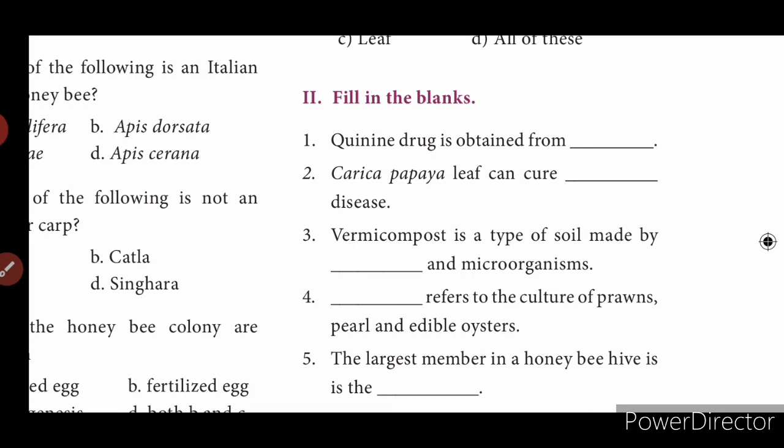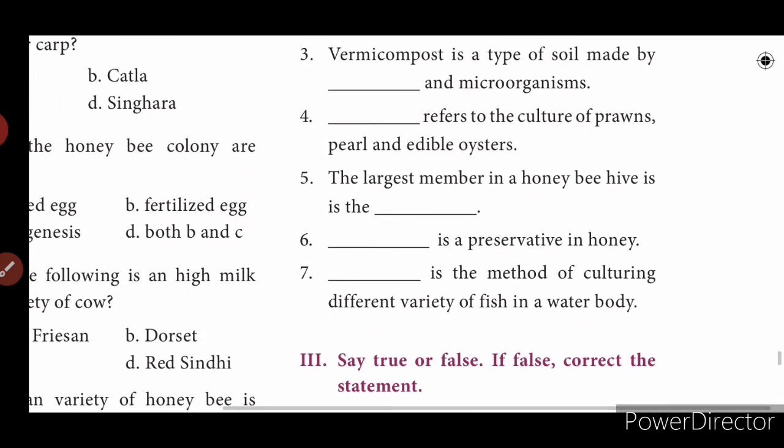Third one, vermicompost is a type of compost made by earthworms and microorganisms. Then fourth one, aquaculture refers to the culture of prawns, pearl and edible oysters. Not prawn culture, it is aquaculture. Then fifth one, the largest number in a honeybee hive is the worker bee. Sixth one, formic acid is the preservative in honey. Polyculture is the method of culturing different varieties of fish in a water body.